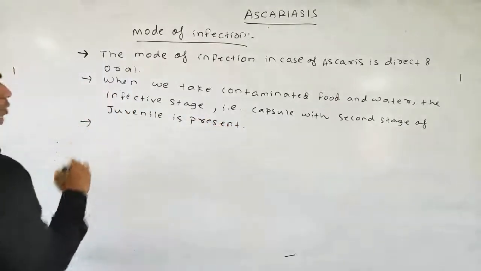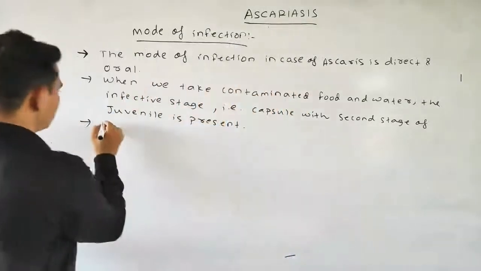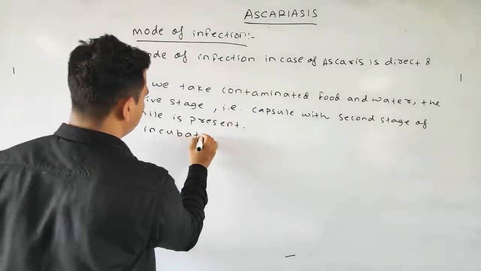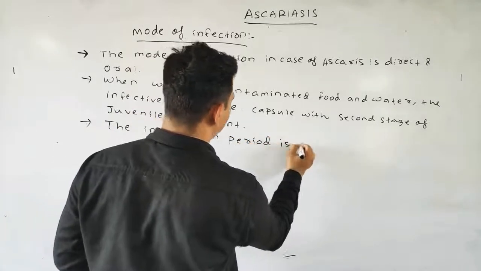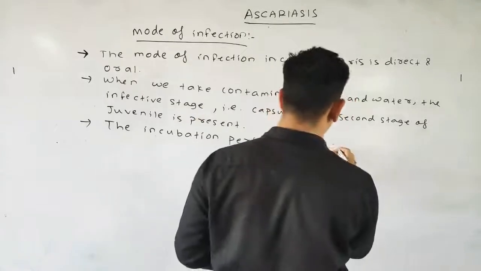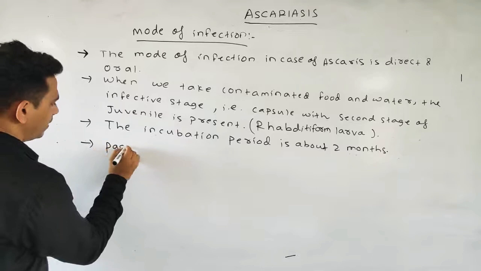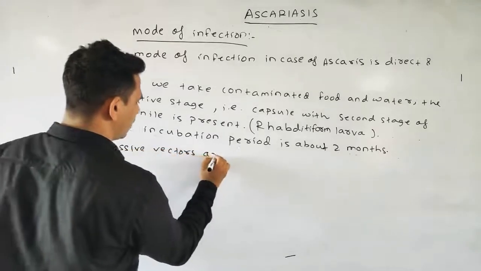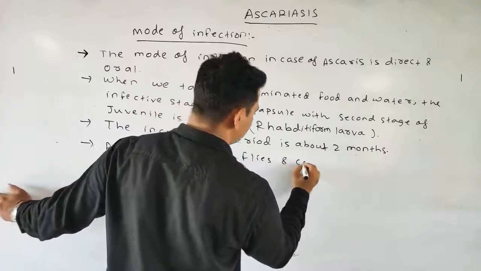Next, what is the incubation period? The incubation period is about 2 months. Okay. Next point, passive vectors are flies and cockroaches.